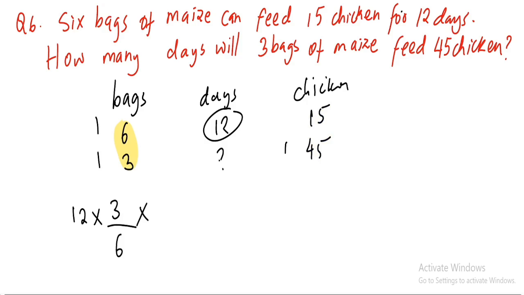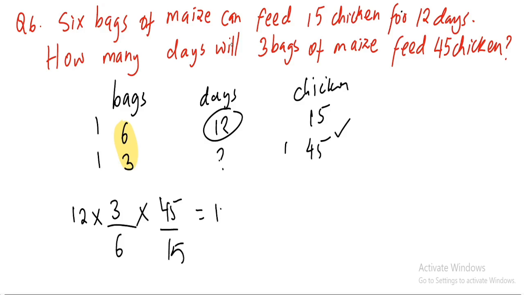Now you ask yourself, if 1 bag can feed 15 chicken in 12 days, how about that 1 bag feeding 45 chicken? Will it take more days or less days? It'll take more days, because they are lots. So times 45/15.